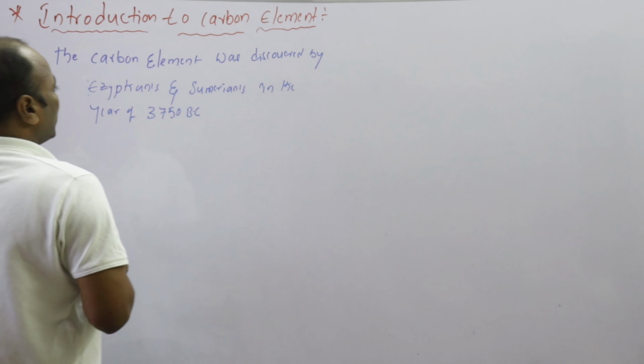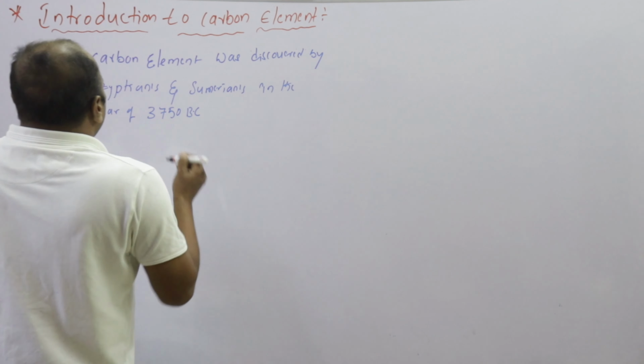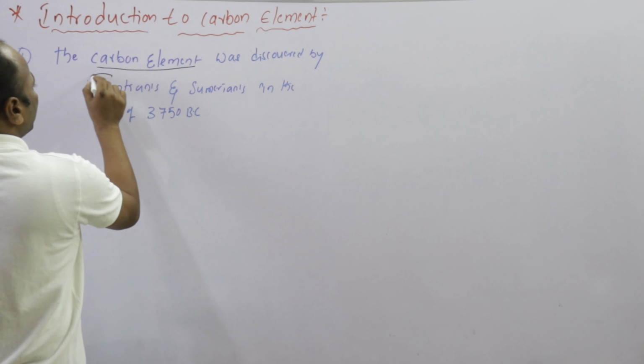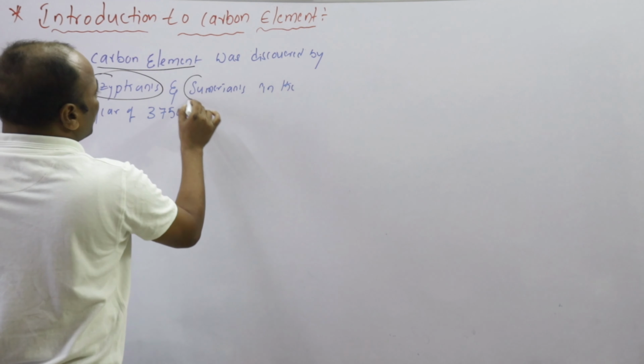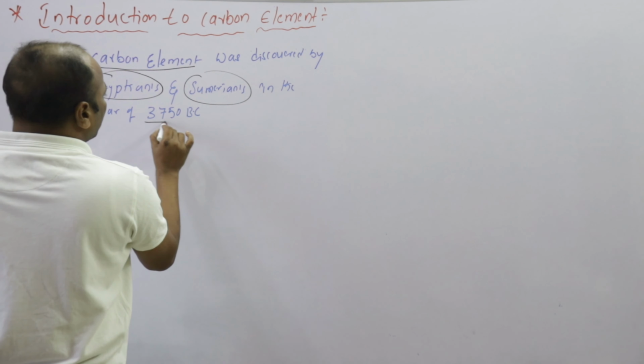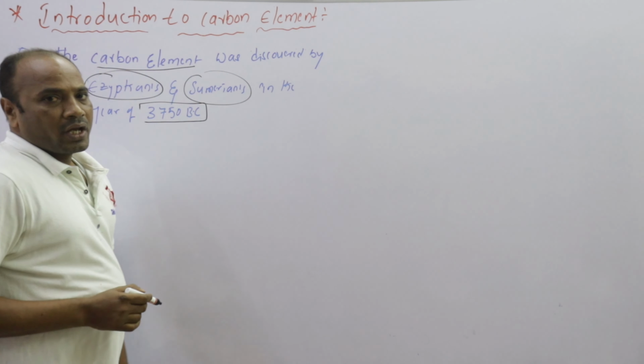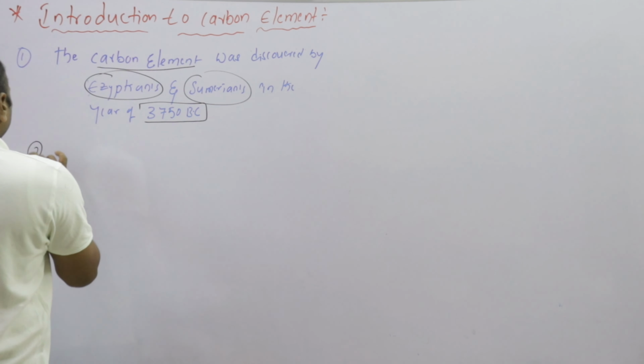The carbon element was discovered by Egyptians and Sumerians in the year 3750 BC, before Christ. And the second point is